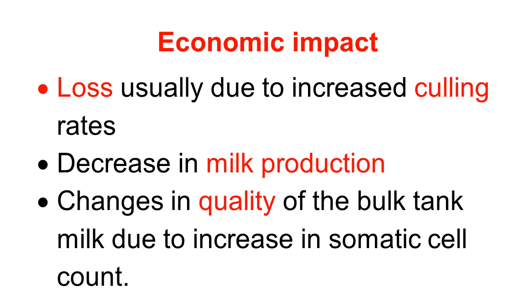Due to this Corynebacterium, there are changes in the quality of bulk tank milk and it increases the somatic cell count. So it deteriorates the quality of the milk. Thus, it has an economic impact both in the equine industry and in the milk industry.